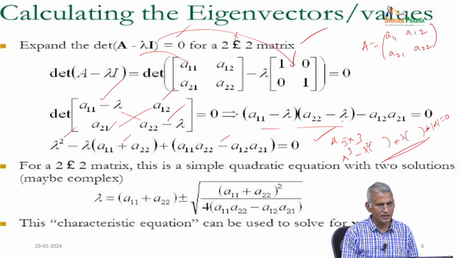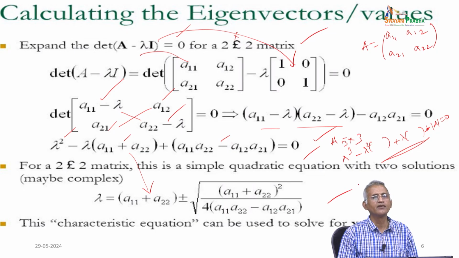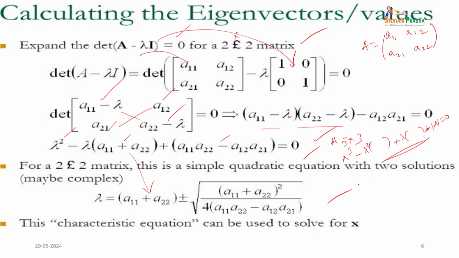Once you get this equation, for a 2 cross 2 matrix it is a simple quadratic equation with 2 solutions, which may be complex. So, minus b plus or minus the root of b square minus 4ac, divided by 2a. This way, the simplified version is lambda equal to (a11 plus a22) plus or minus the root of (a11 plus a22) the whole square minus 4 into (a11 a22 minus a12 a21), all divided by 2. So, this characteristic equation can be used to solve for x.